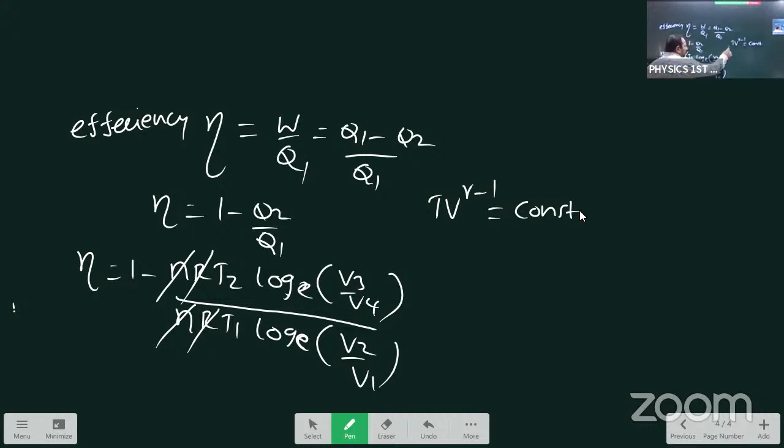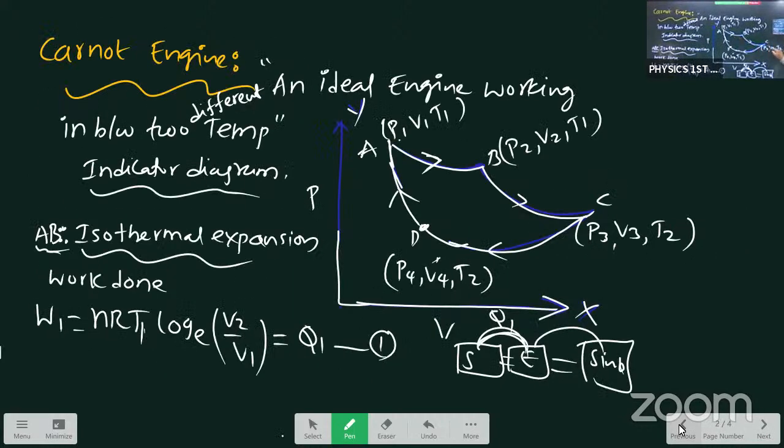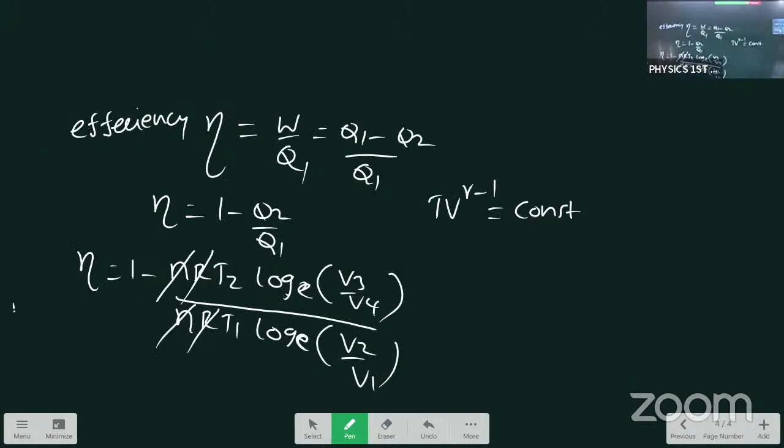This formula indicates that in the diagram, you observe 2 situations forward, meaning for example here in the cyclic process, in 2 situations volume increased, again in 2 situations volume decreased. What is the change in the volume? It means 0. There is no change in the volume. So TV gamma minus 1 equals constant means, actually here we are doing calculation.